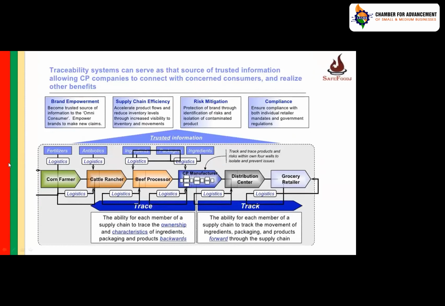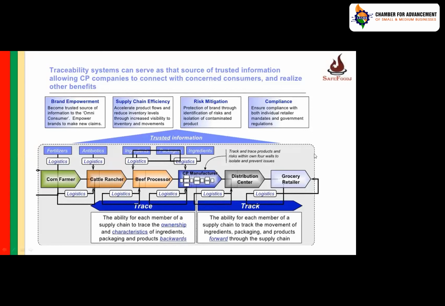So how to ensure that the traceability is exercised, the traceability is effective? You have 2 aspects of traceability. The first one is a trace and second one is a track. These are 2 parameters under traceability. You trace your raw material, you trace your source, you trace up to farmer wherever possible, if required, and you track your product through the distribution chain, supply chain.